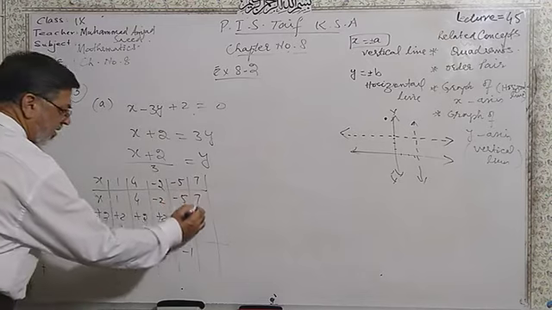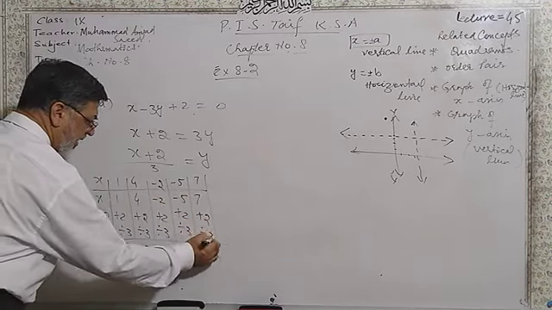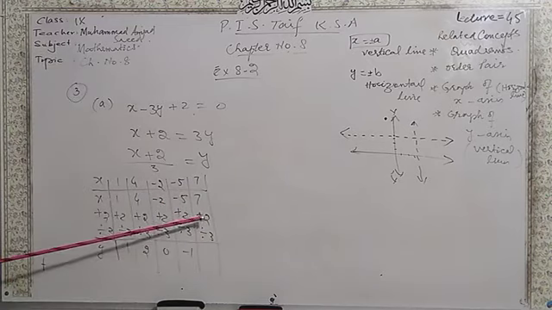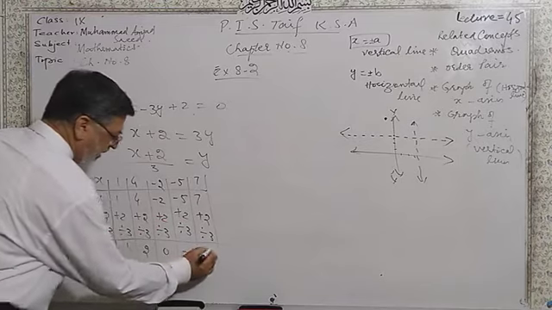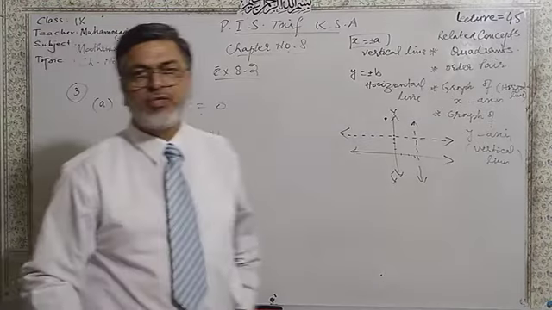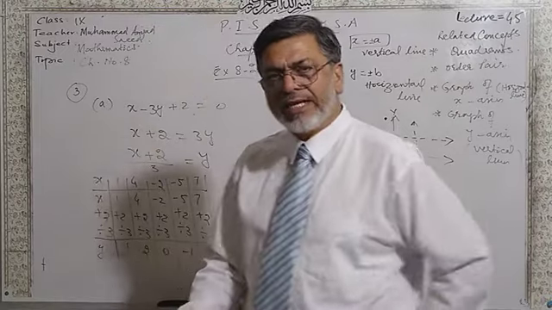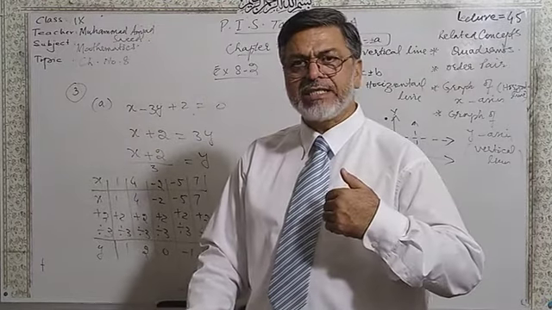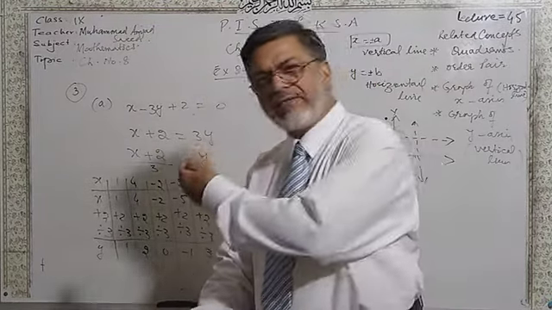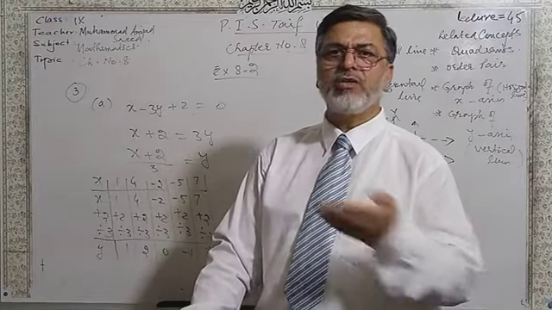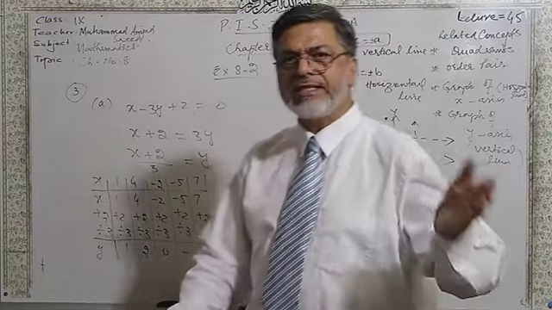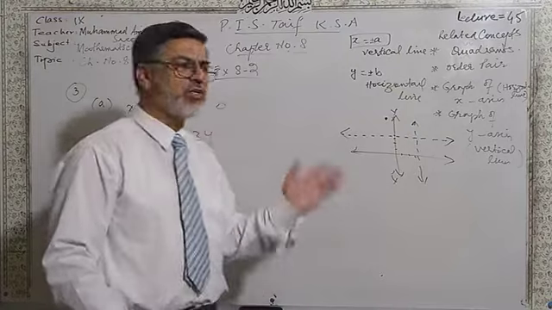Here is 7 plus 2 divided by 3. 7 plus 2 is 9. 9 divided by 3 is 3. Remember that I was choosing the value of x by my choice, and you can take other values of x. Don't worry, this is an independent variable and this is your choice.